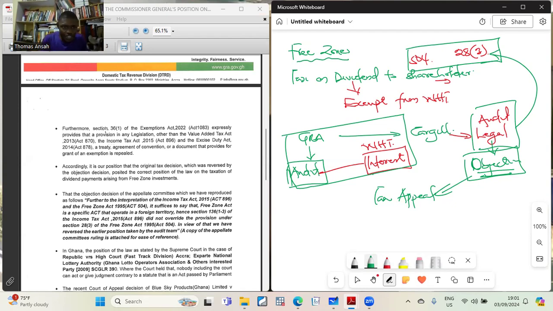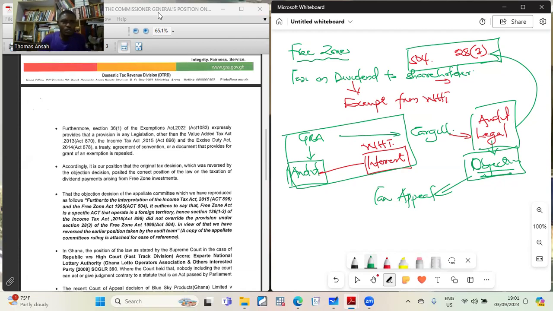So if you read carefully, it says that this section expressly provides that a provision in any legislation other than, so the only ones that can stand at the coming of the Exemption Act in 2022 are these three that he mentioned: value-added tax, income tax, then excise duty tax. Any other exemption that is provided apart from these three laws is out. It has been repealed. So it doesn't hold anymore. So basically, that is what this letter is saying.